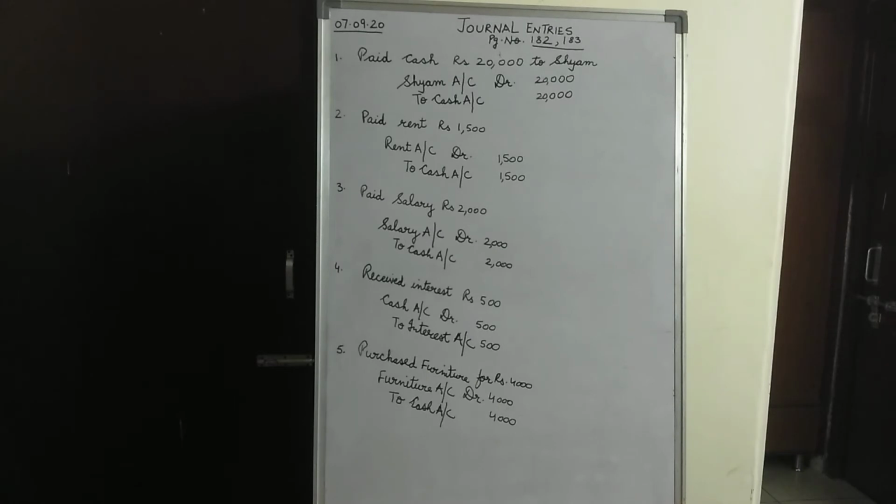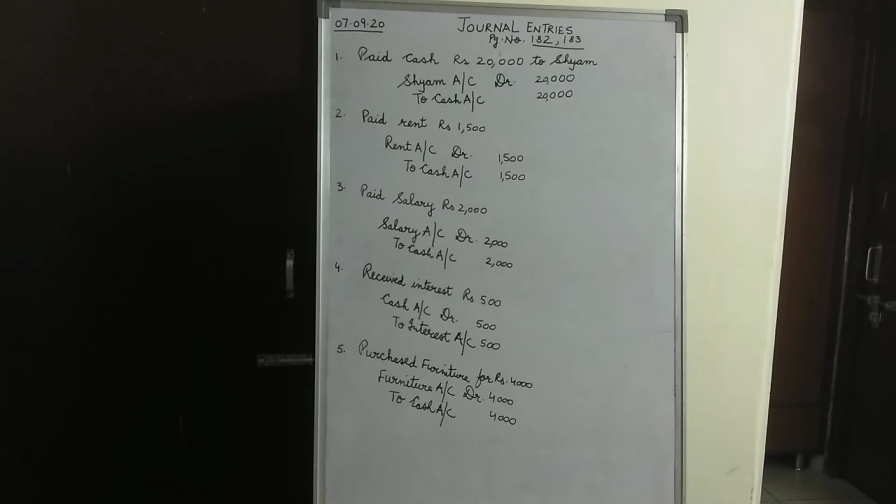The golden rules of accounting for each of the accounts are as follows. For the personal account, children, the rule says that debit the receiver, credit the giver. For the real account, the rule says that debit what comes in, credit what goes out. For the nominal account, the rule states that debit all the expenses and losses and credit all the incomes and gains. Now starting off with a question that is on page number 182.